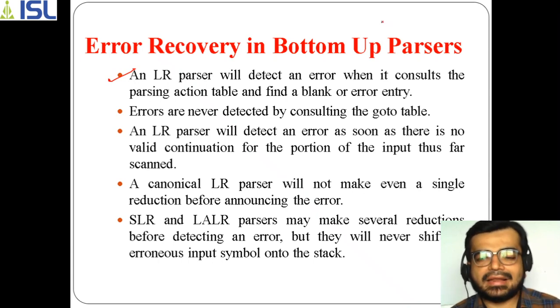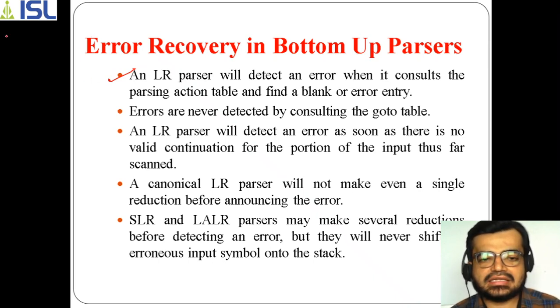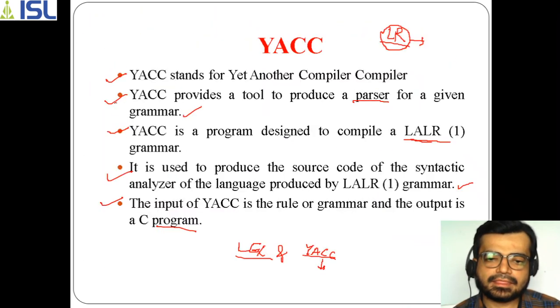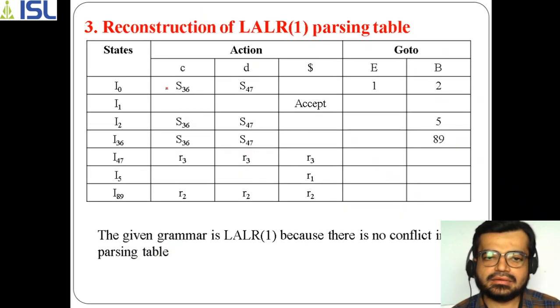You will also have a goto part in the table, but errors are never detected by consulting the goto table. If this is your parsing table, with actions and goto, and you refer to the goto part, you will never understand that there is an error.